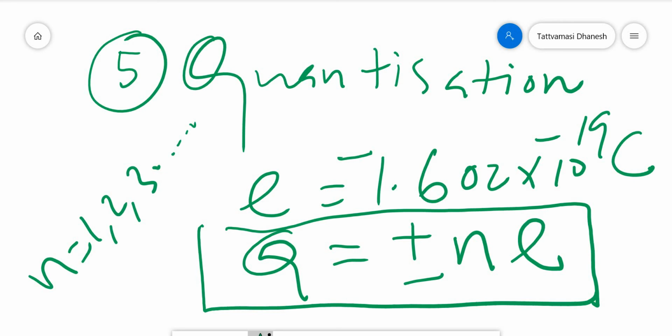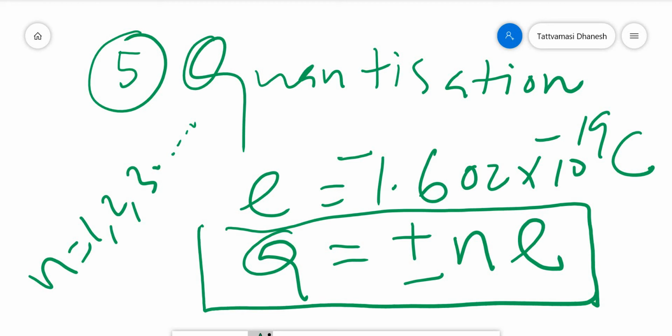So this is the quantization of charge. E is equal to 1.602 into 10 raised to minus 19 Coulomb, and Q is equal to plus or minus Ne. So this is known as quantization of charge. And charge, all 5 characteristics I explained. Conservation of charge I explained. So this is about charge.